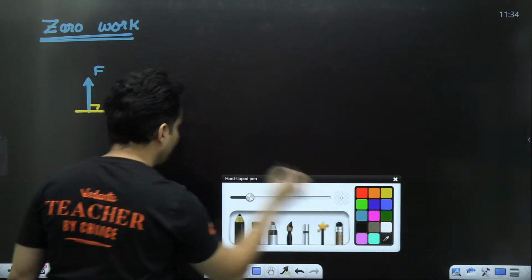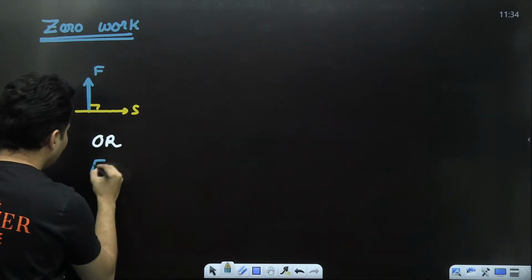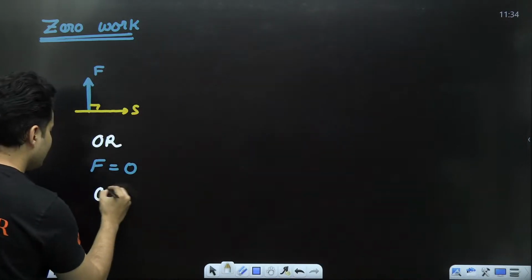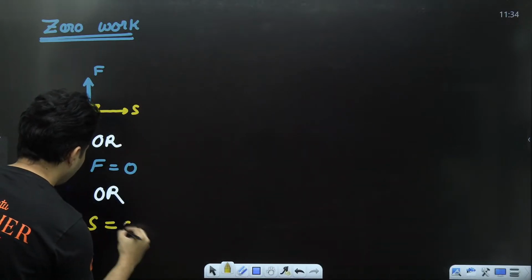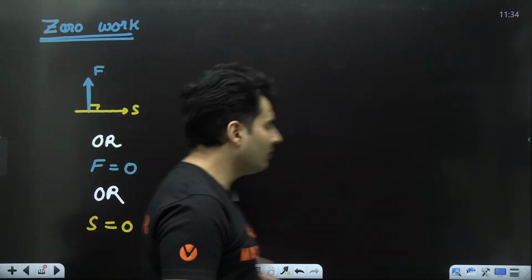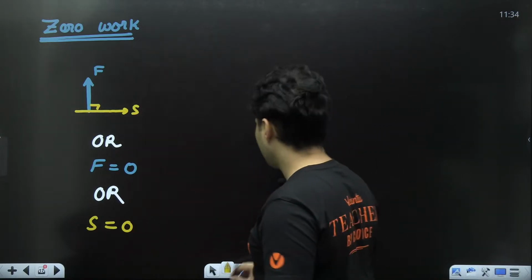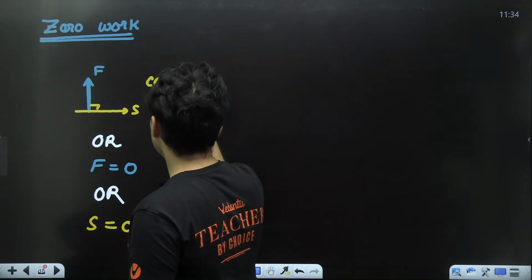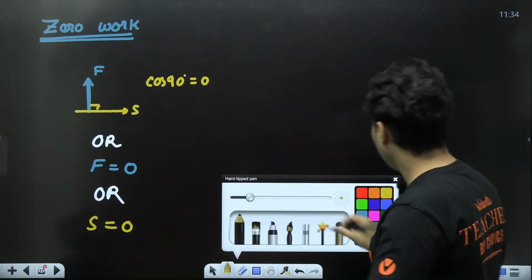The second possibility is that the force itself is not there. The third possibility is that there is force but displacement is not there. Under any of these three circumstances, the work done will be zero. How? Because you can clearly guess cos of 90 degrees is nothing but a big fat zero.